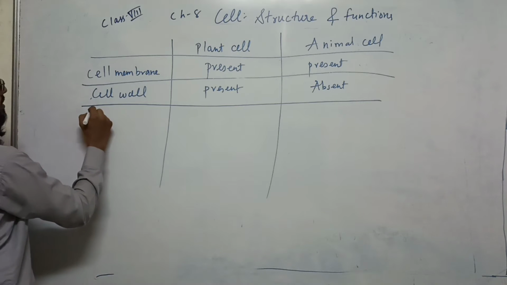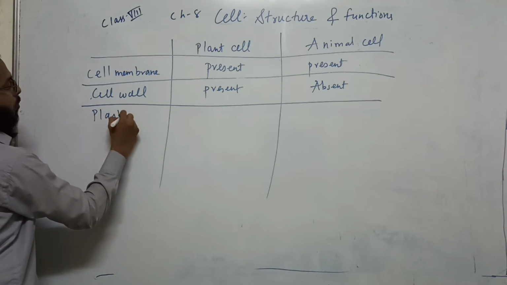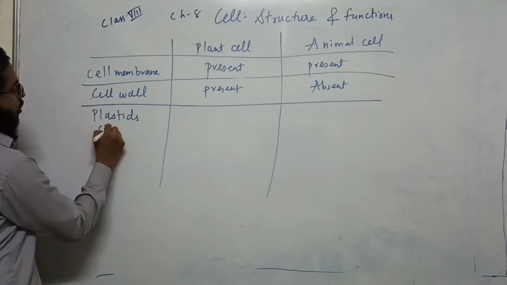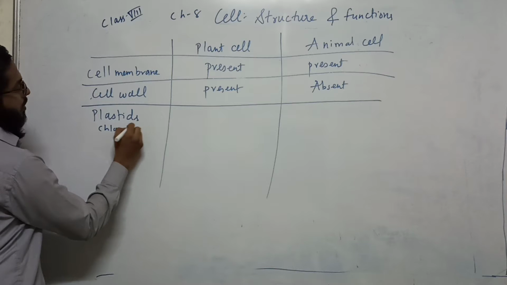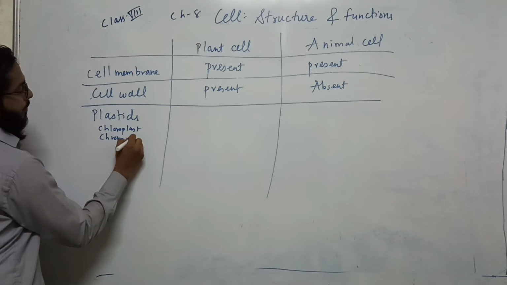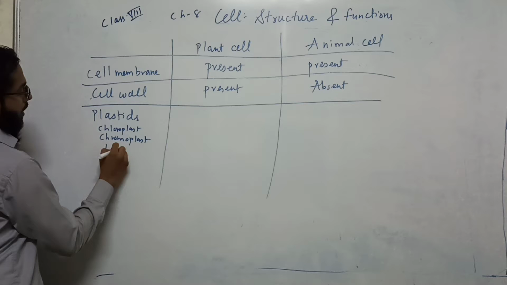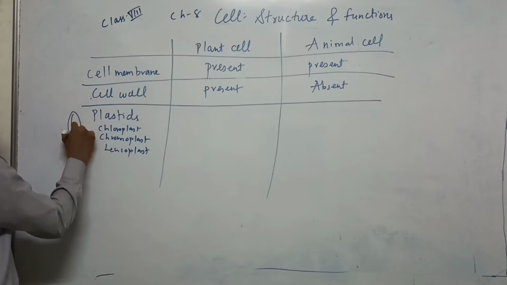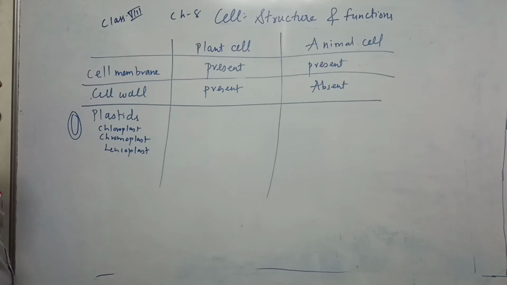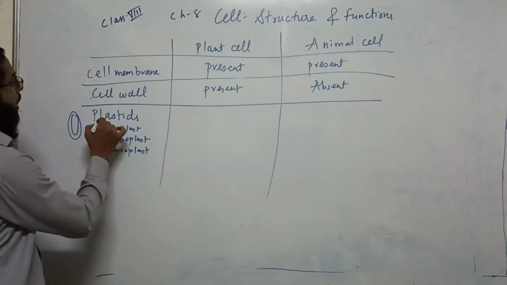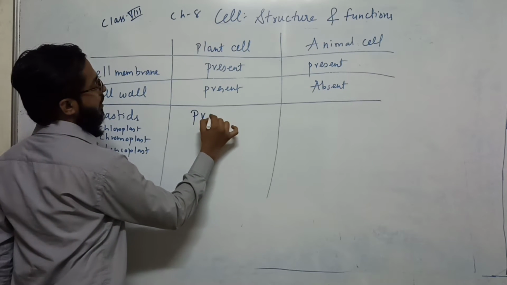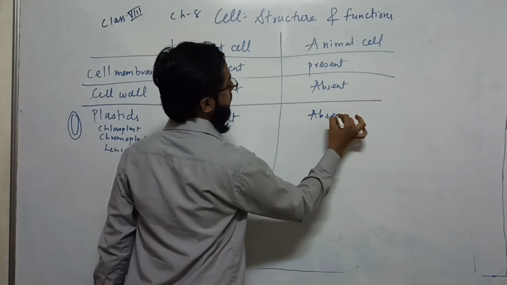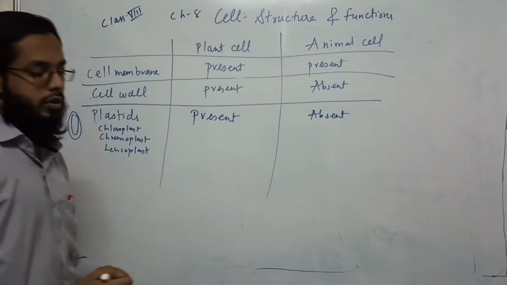Then we have plastids. Plastids like chloroplast, leucoplast, chromoplast, okay, like chloroplast, chromoplast, and leucoplast. All these are known as plastids. This is a double membrane organelle. Chloroplast is nuclear plastids. So these plastids are present in plant cell, but they are absent in animal cell. Okay, dear students.